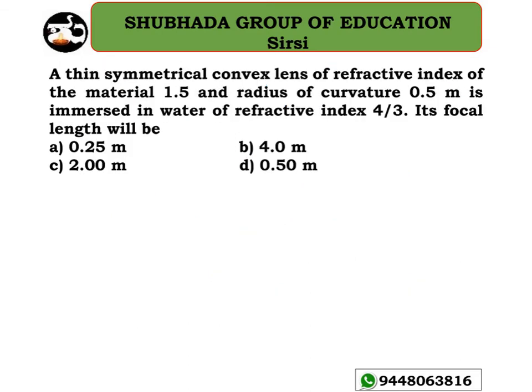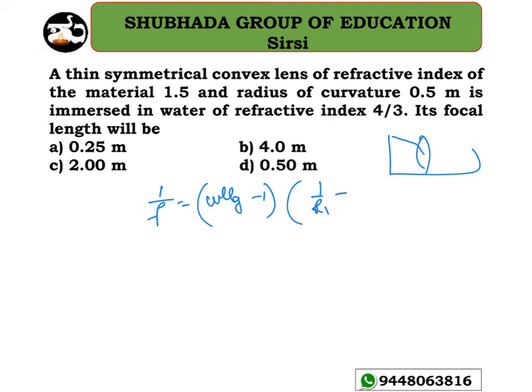Okay, so what about the next problem? Have a look at that. A thin symmetrical convex lens of refractive index of the material 1.5 and radius of curvature 0.5 meter is immersed in water of refractive index 4 by 3. Its focal length is? The problem is based on the Lensmaker's formula. It is 1 by f equal to the refractive index of the... Now the ray of light is traveling from what? When the lens is immersed in water, the light is traveling from water to glass. So that's the reason why glass with respect to water minus 1 into 1 by R1 minus 1 divided by R2. This is the Lensmaker's formula.